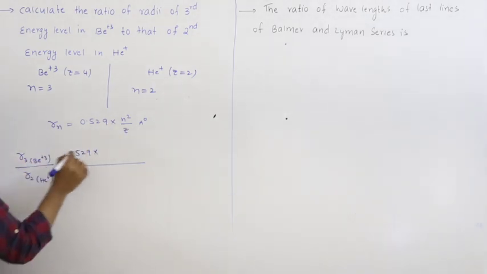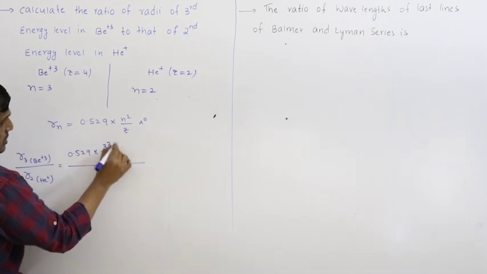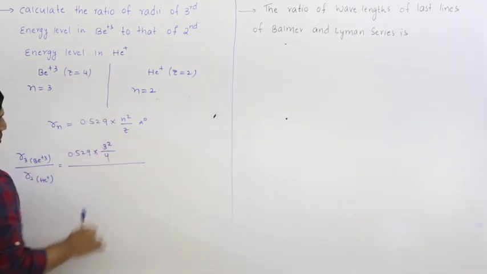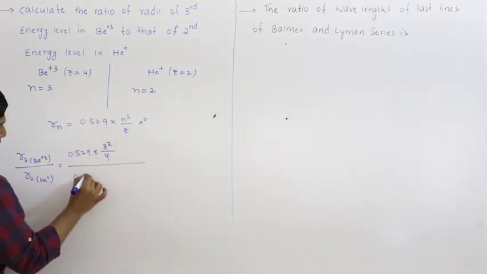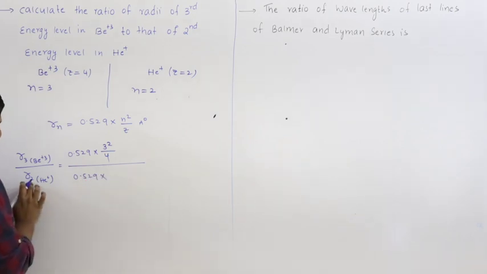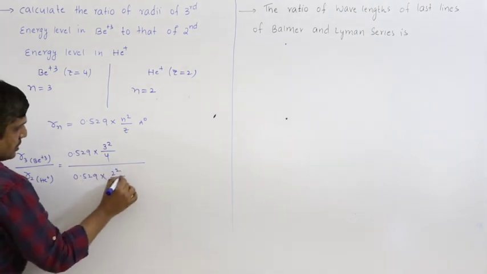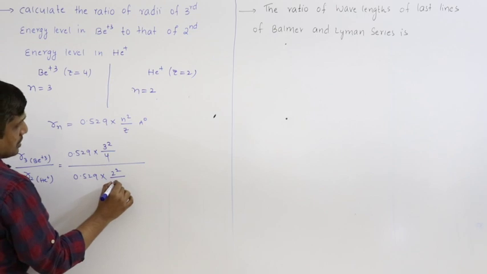For this n is 3, so 3 square, Z value atomic number is 4, so this is 0.529, and n value is 2, second energy level, 2 square, and Z value is also 2.